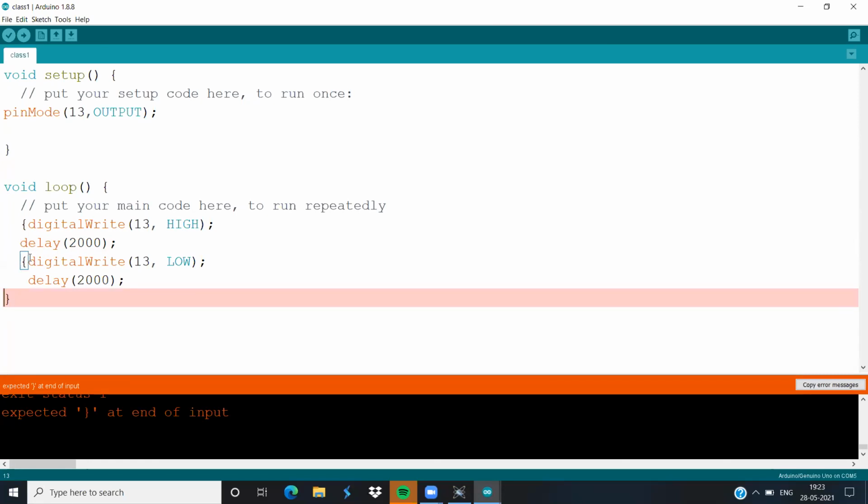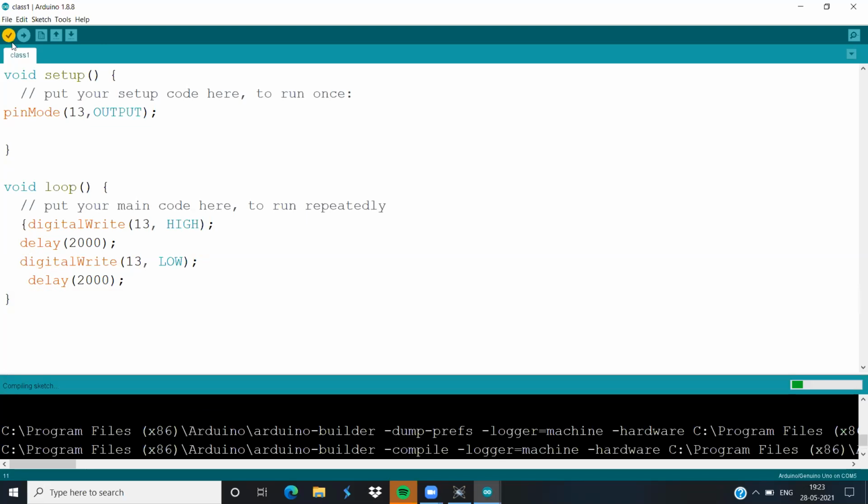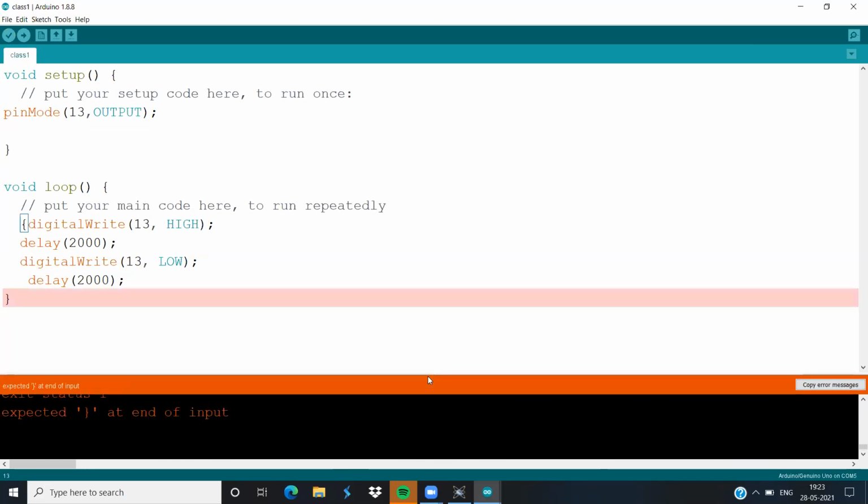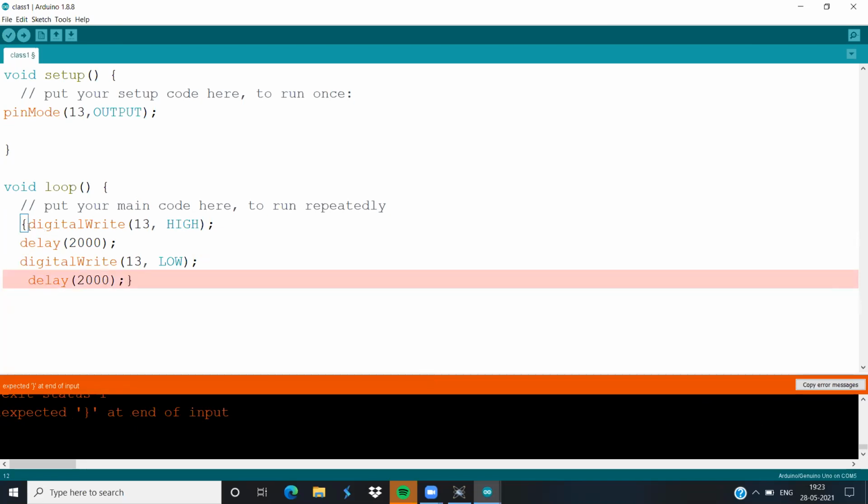Remove this one, the upper one. Oh, you have two extra. Okay, now you try to do it.